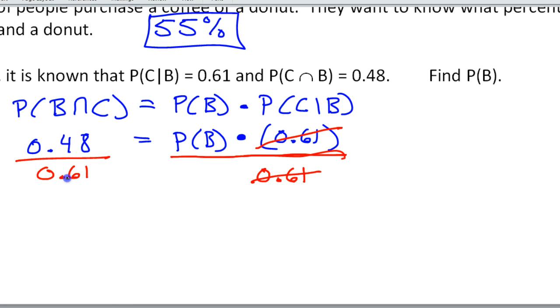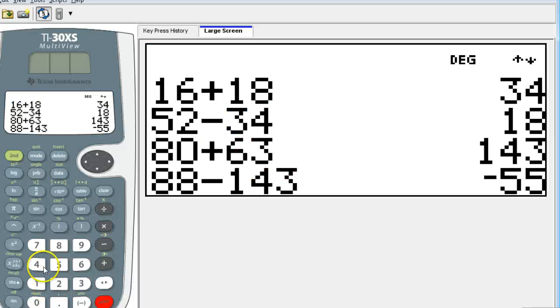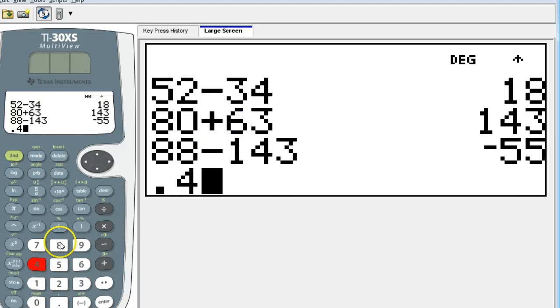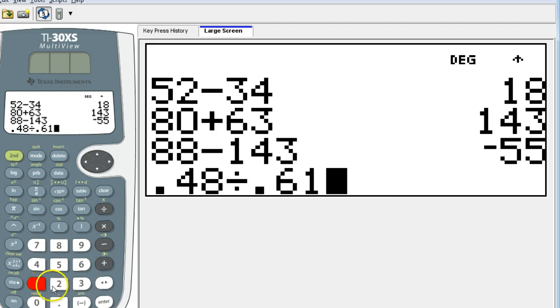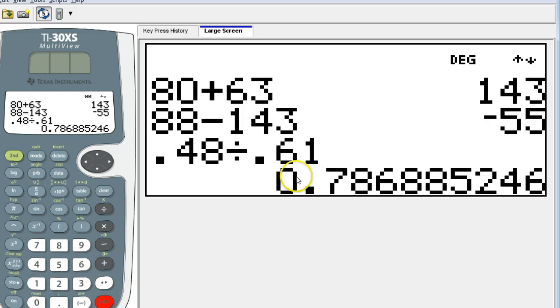So 0.48 divided by 0.61. Okay, I'm going to have to round. Remember to keep 4 decimal places when you do a decimal for probability. So 0.7869.